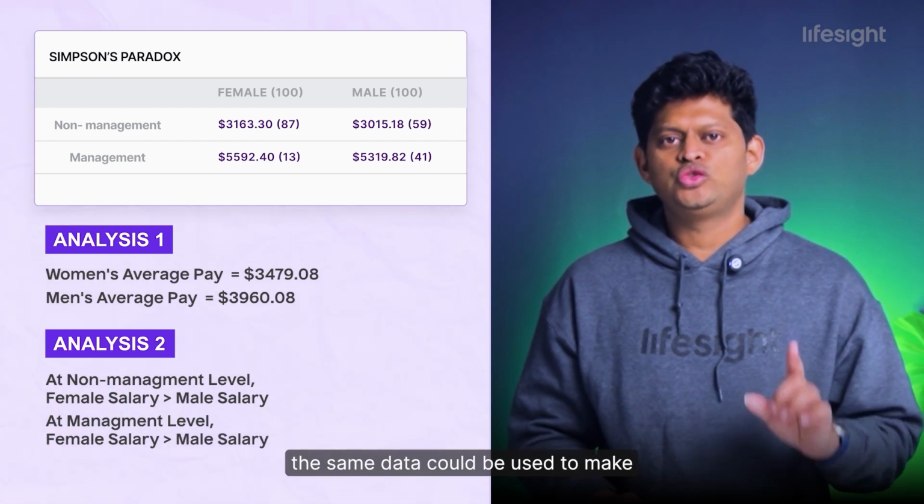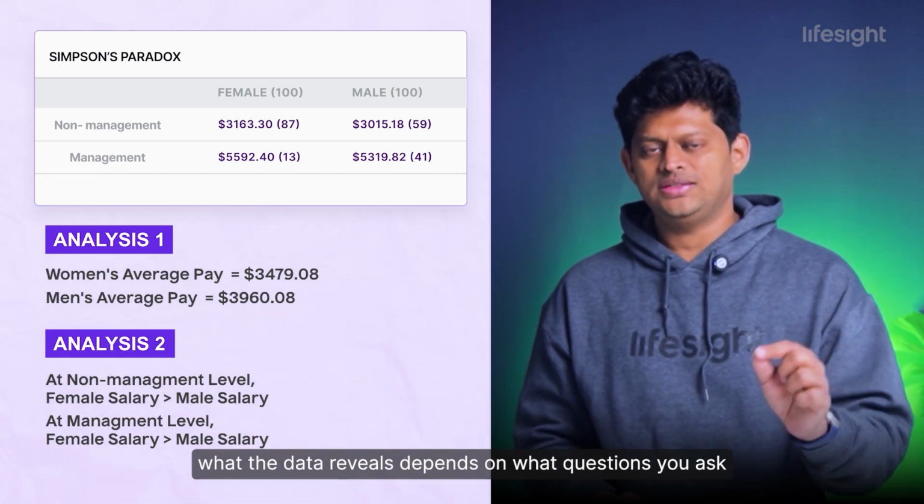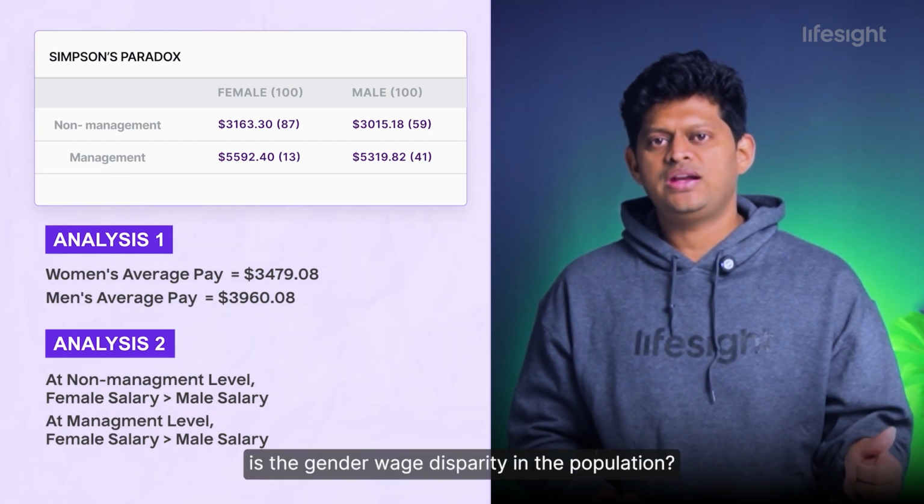The same data could be used to make contradictory inferences. What the data reveal depends on what questions you ask. If you ask the question, is there gender wage disparity in the population?